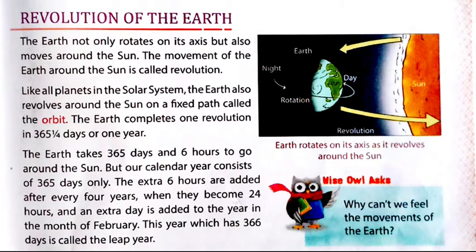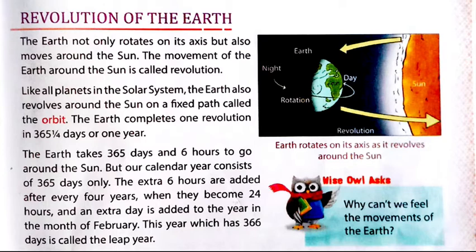In the previous video, I had taught you about the rotation of the earth. Rotation means the daily movement of the earth on its axis. Now we will know about revolution of the earth. The earth not only rotates on its axis but also moves around the sun. The movement of the earth around the sun is called revolution. Means the movement of the earth on its axis is known as rotation, but the movement of the earth around the sun is known as revolution.